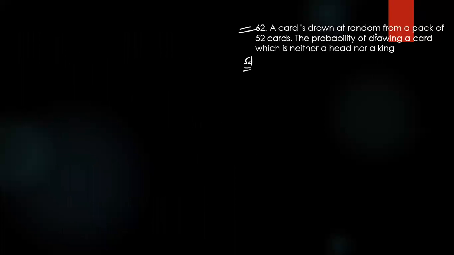A card is drawn at random from a pack of 52 cards. The probability of drawing a card which is neither heart nor king. That's the question. What is the meaning? 1 minus either heart or king, that is 1 minus P of H union K, 1 minus P of H plus P of K minus P of H intersection K.